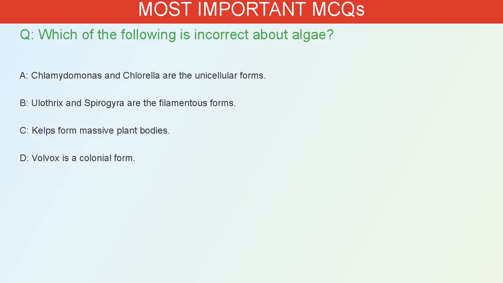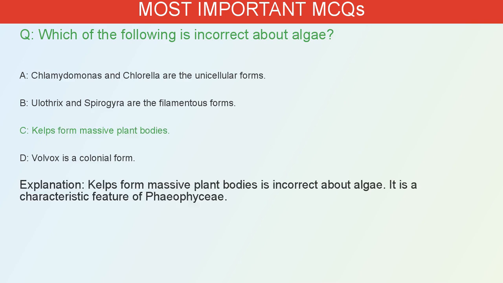Which of the following is incorrect about algae? A. Chlamydomonas and chlorella are the unicellular forms. B. Ulothrix and Spirogyra are the filamentous forms. C. Kelps form massive plant bodies. D. Volvox is a colonial form. The correct answer is C. Kelps form massive plant bodies is incorrect about algae. It is a characteristic feature of Phaeophyceae.